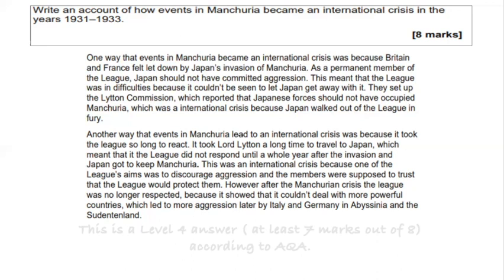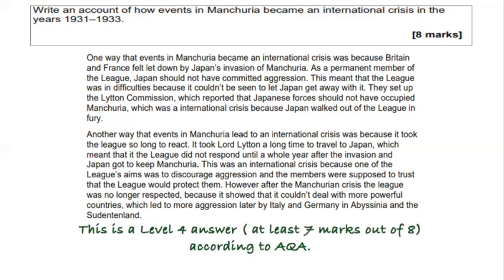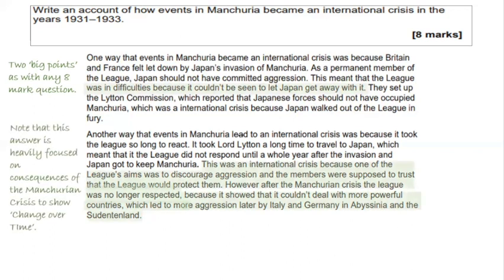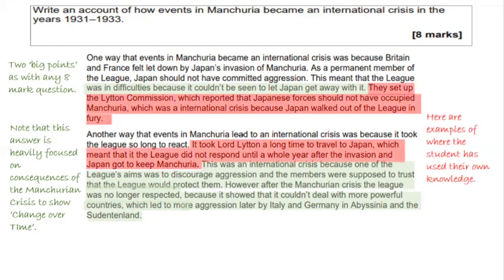So this answer that AQA have given us is a level 4 standard. And notice that with any 8 marker, whether it be a significance question, an importance question, or a how useful is this source type question, there are 2 big points being made. And note that the answer is heavily focused on consequences of the Manchuria crisis to show change over time. Also look at the text that is highlighted in red. Here are examples of where this student has used their own knowledge.